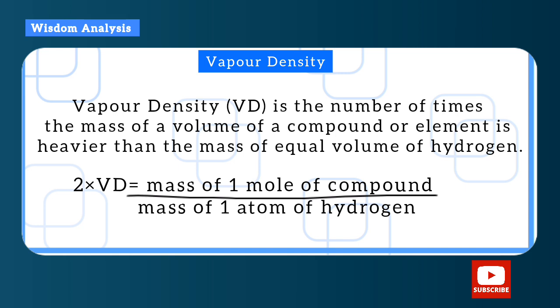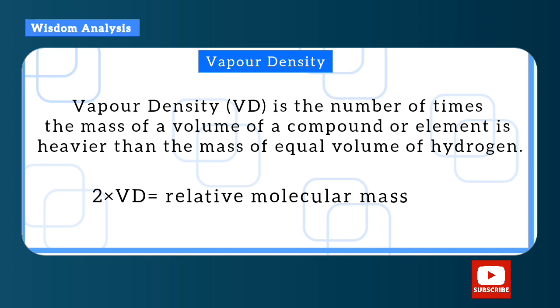Now remember, the mass of 1 mole of a compound is the relative molecular mass. The mass of 1 atom of hydrogen is just 1 gram. So you can see that it's still the same thing as the relative molecular mass. So we have relative molecular mass is equal to 2 times the vapor density.